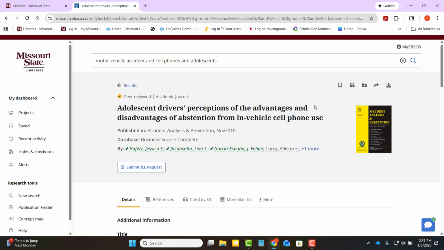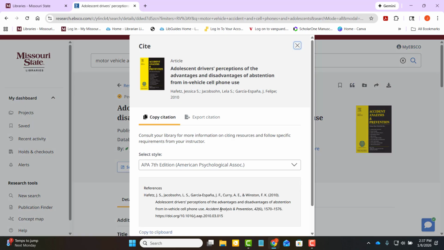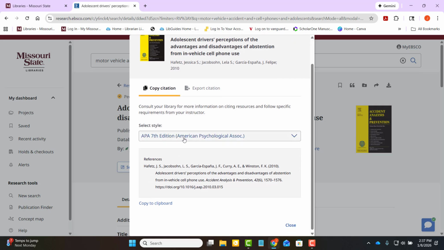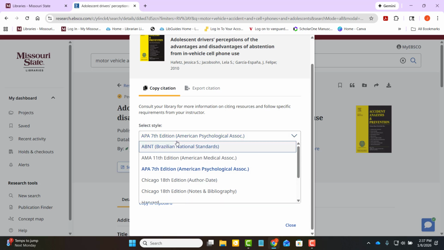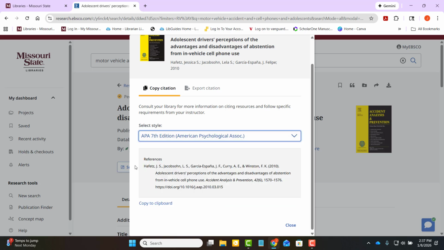Also on this page, you've got a few tools up at the top. Both the save bookmark looking thing and the add to project are really useful if you have logged into your My EBSCO account, which you can do in this upper right hand corner. There is a citation tool. This is going to be great when you want to find citations in different styles. There is an alphabetical drop-down list.